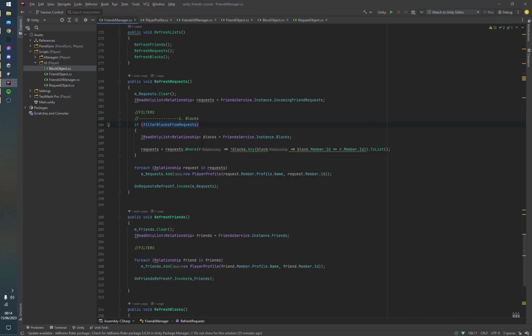Your game should not work exactly like this, but you should apply certain filters to every single list that you get. And you could see here one of the filters that I apply is if we have selected to filter blocks from requests. Yes, if we have, we then get a list of all blocks. And we just remove any relationship where the block ID, the block member ID over here, is equal to the request member ID. So basically this means this is the request from a blocked user. Just remove that, then convert our requests back to a list, and then we can use that new filtered list. And so that's exactly how filters can come in handy. And this is how to deal with blocks in the Unity Friends API.